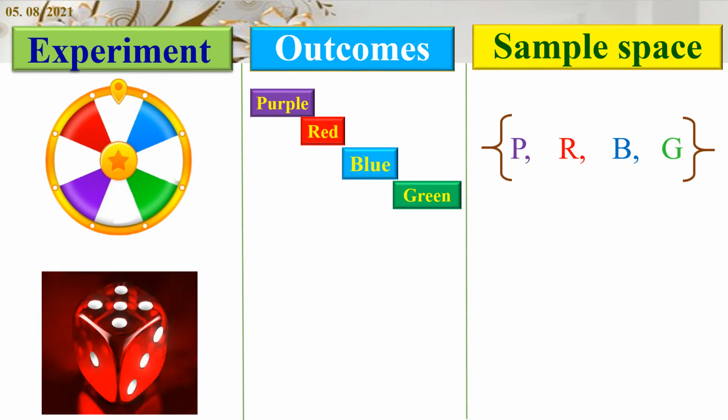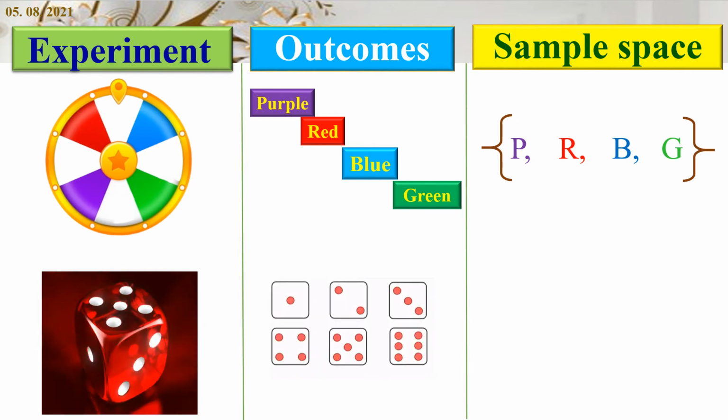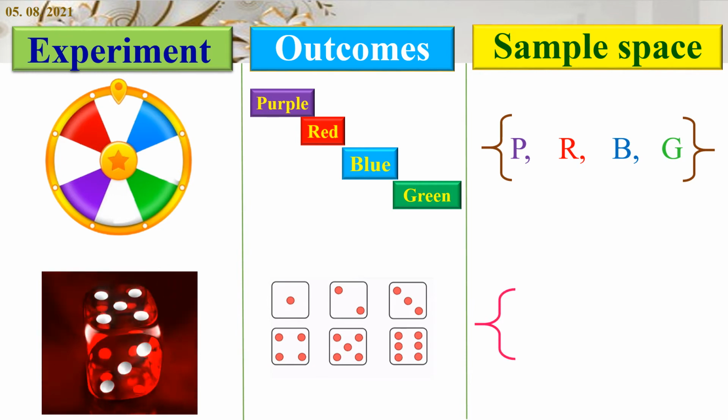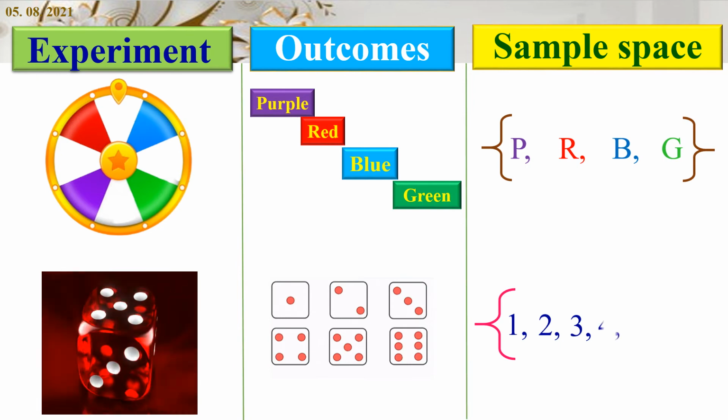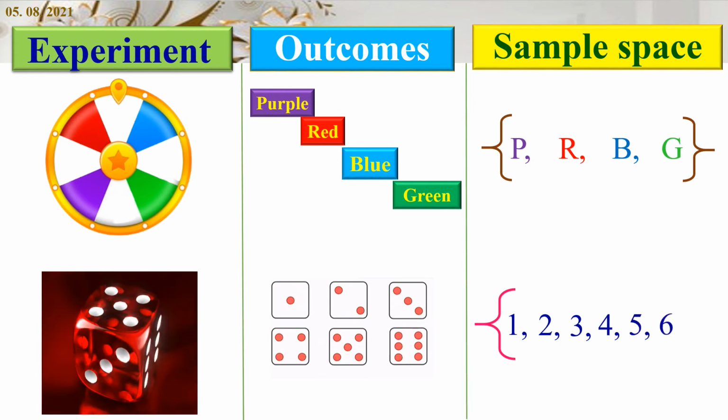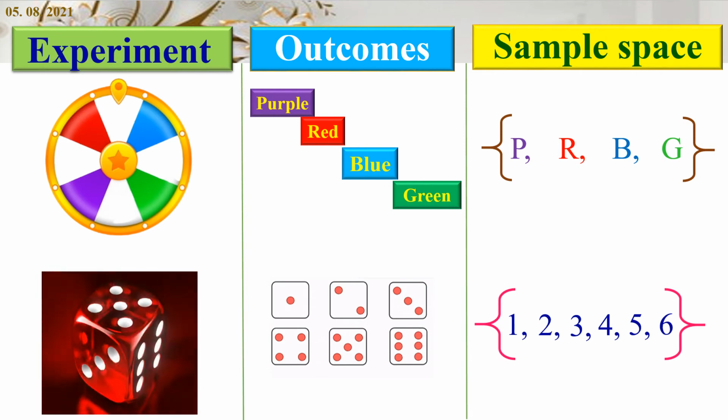Experiment here is rolling a die. On rolling a die, we can get number 1, 2, 3, 4, 5 and 6. Yes, these are the outcomes. How to indicate this? Of course, it should be indicated in brace brackets. That is the sample space. Numbers 1, 2, 3, 4, 5, 6 indicated in brace brackets is called the sample space.